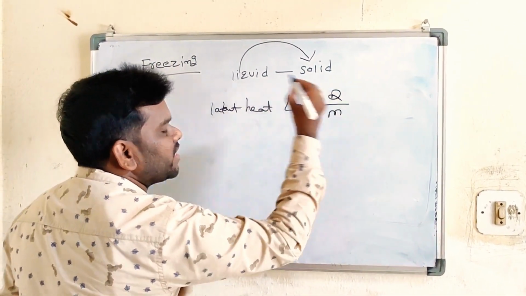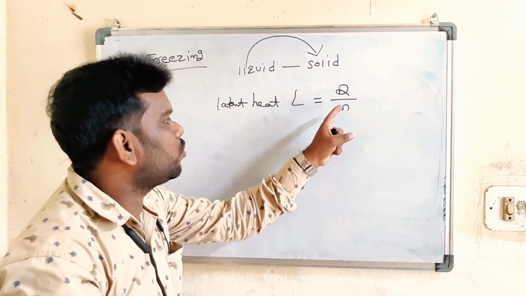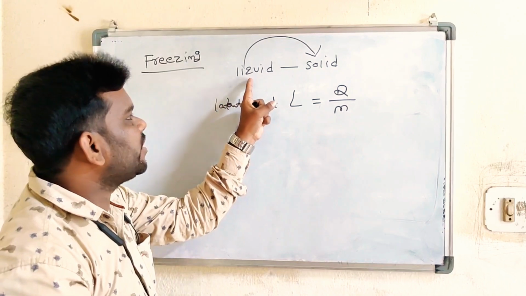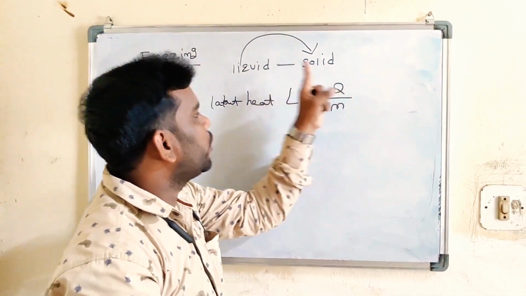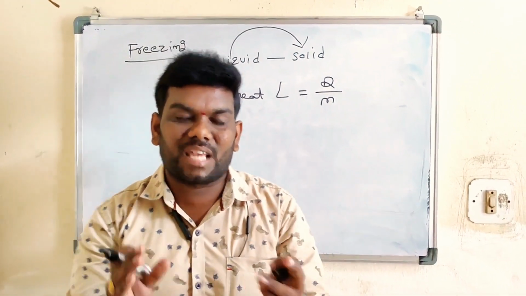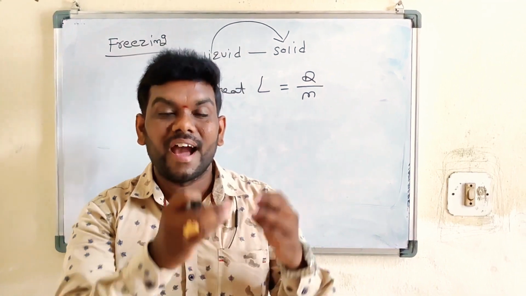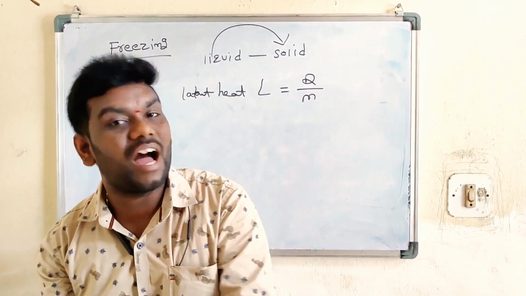Q by M. This is heat energy, this is mass. So L is equal to Q by M. The liquid state converted into solid state is called freezing. Freezing means some energy is lost, and the liquid there changes into the solid state.